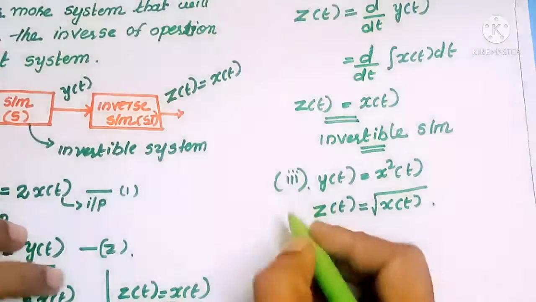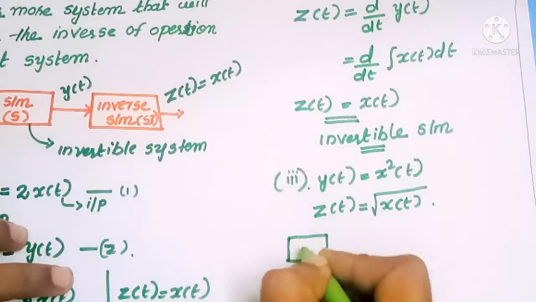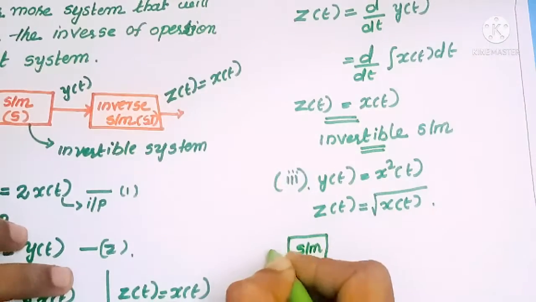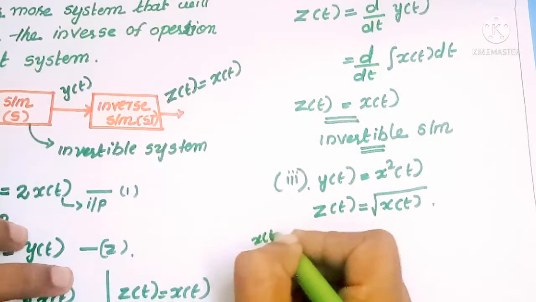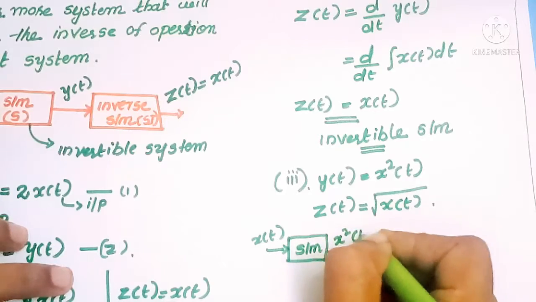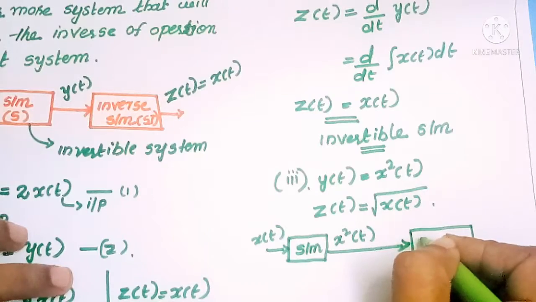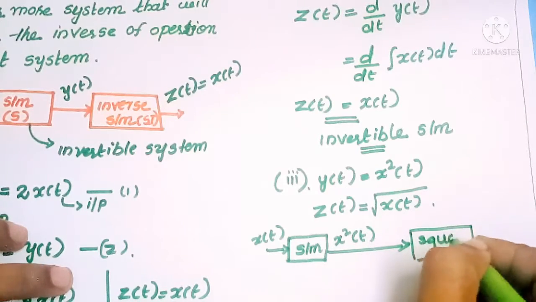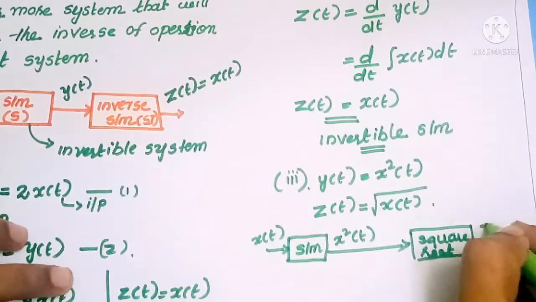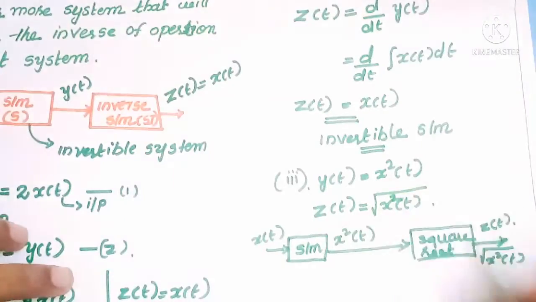To understand the operation of this system, we can draw it. This is our system. Here we give an input x of t. What is the output? x square of t. Then we give it to the inverse system, that means it will take the square root. This is the square root system. The output becomes z of t, that is the root of x square of t.